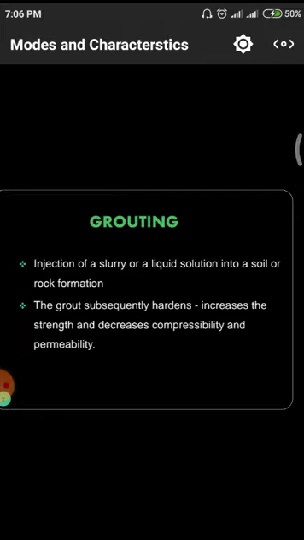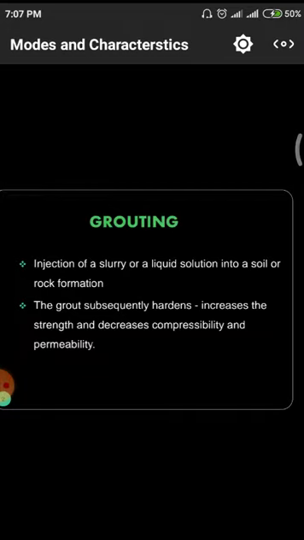Due to these compressive forces, the size of the earth decreases because of the air and water content in the voids, so due to grouting techniques there is a decrease in compressibility and permeability also.